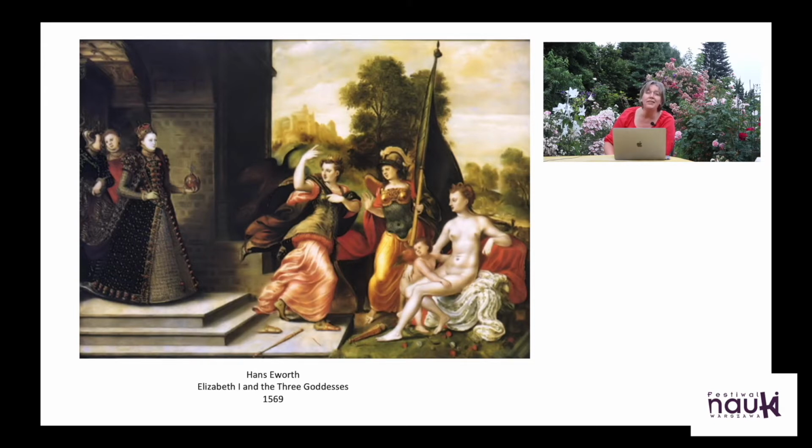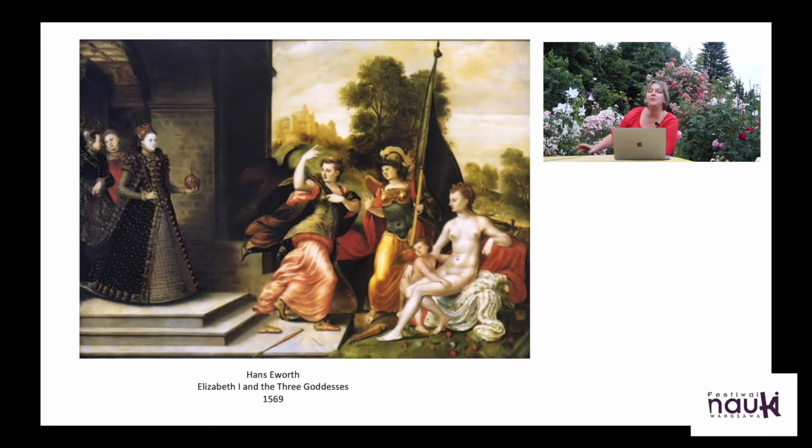Of course, if you remember your Greek mythology, the one who won was Aphrodite, and this was the reason for the Trojan War. But here in this painting we have Queen Elizabeth coming with the golden apple, which is one of the symbols of monarchy, here the orb that she carries in her hand, and all three goddesses, the queen, the warrior strategist, and the beautiful, lovely woman, give her way.